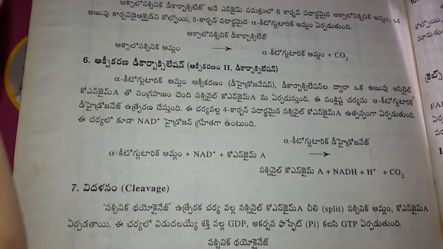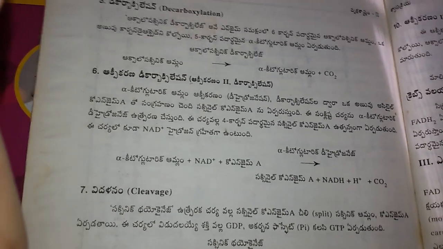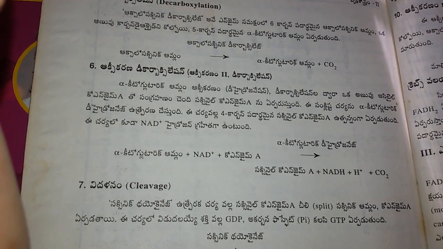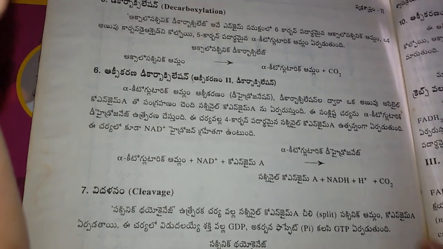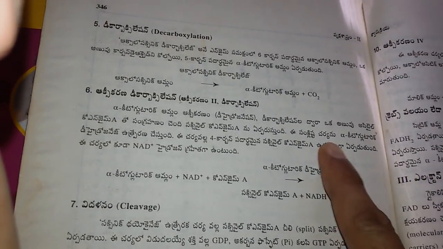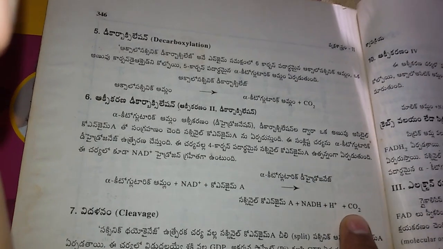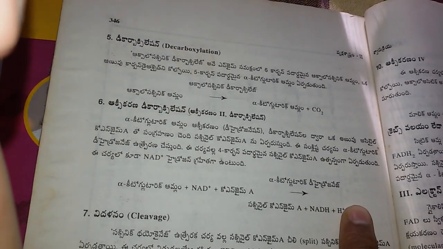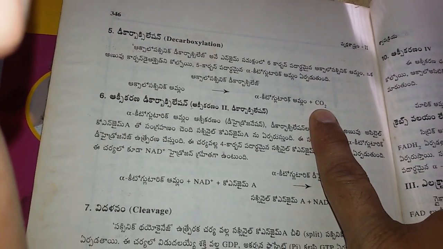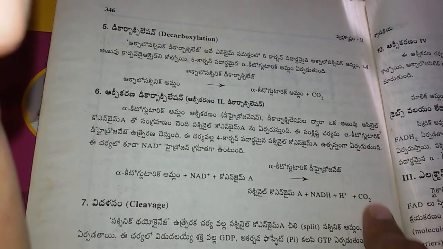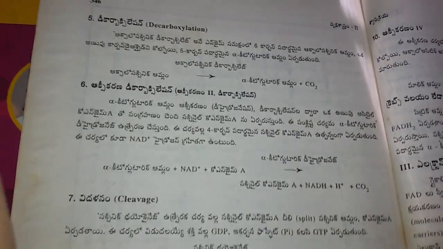This is the oxidative decarboxylation. When CO2 is released, that is called decarboxylation. So here is decarboxylation, and the fifth is also decarboxylation. In these two reactions, CO2 goes outside.